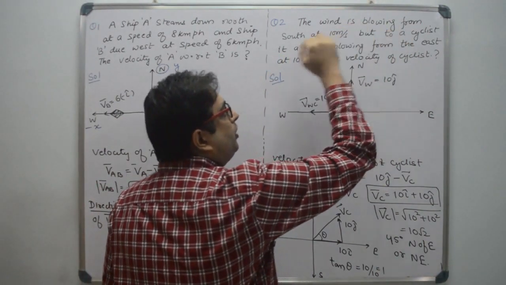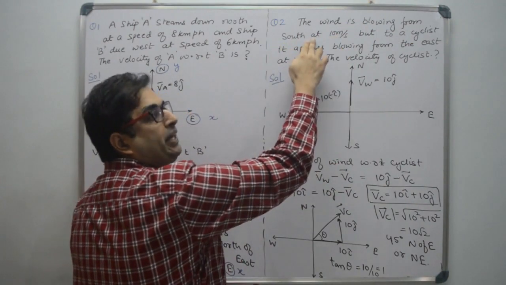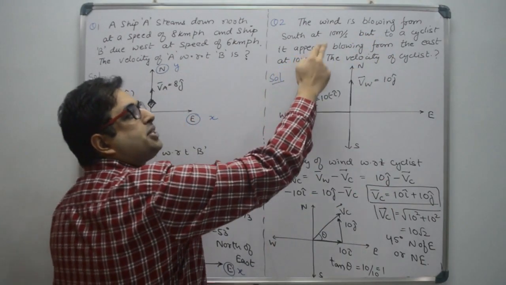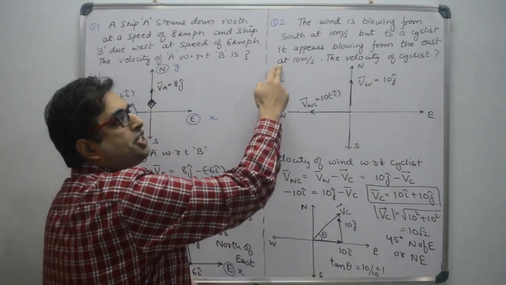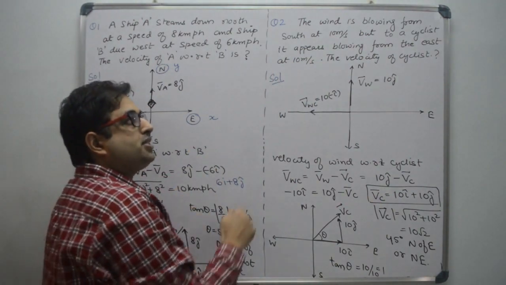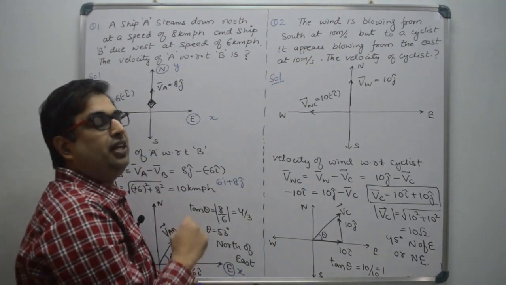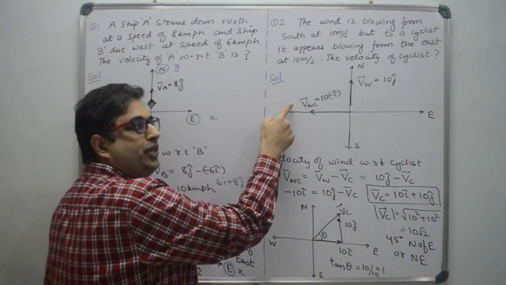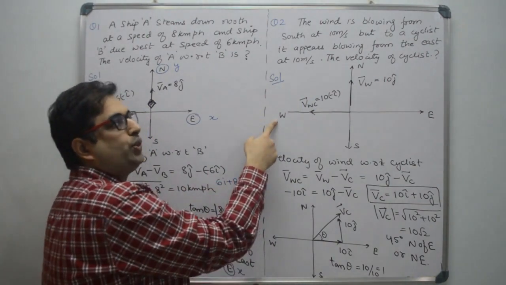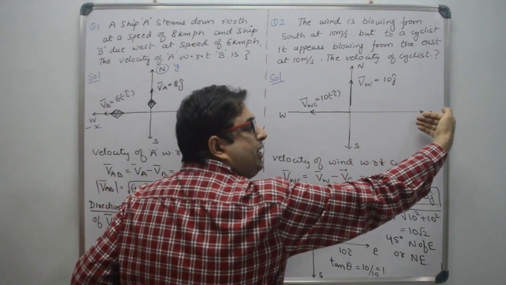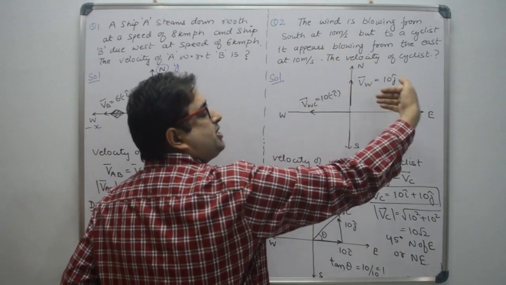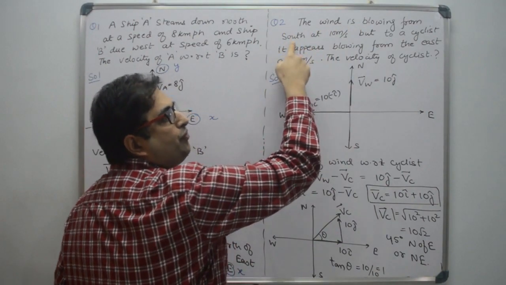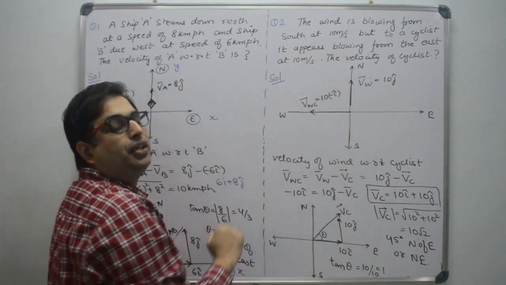Now let us see the second question. Wind is blowing from south at speed 10 meter per second, but to a cyclist it appears blowing from east at speed 10 meter per second. Means cyclist is observing velocity in different direction. So velocity of wind with respect to the cyclist is towards west, because it is coming from east. Coming from east means towards west, and the wind is blowing from south means it is towards north.